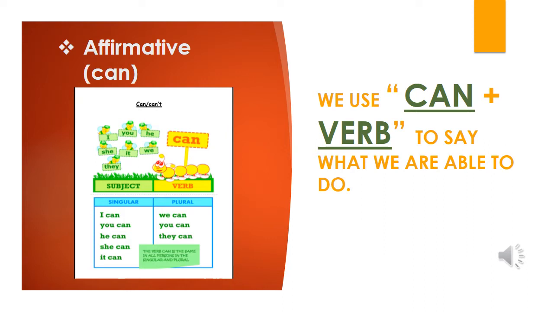Remember, we said before that can plus the verb is used to say what we are able to do. If you're able to do something, for example, you can swim. I can speak English. I can run fast. She can sing. He can eat. Okay, these are some examples. So we use can plus the verb to say what we're able to do.